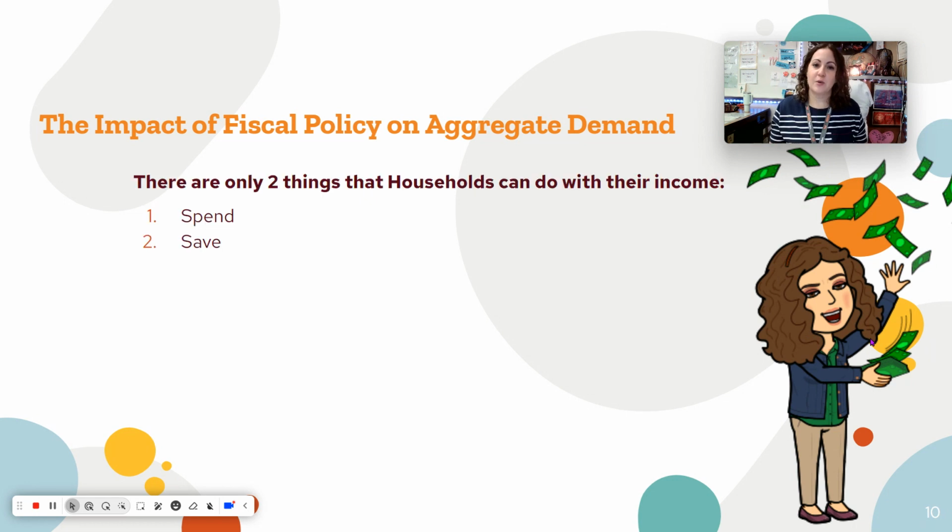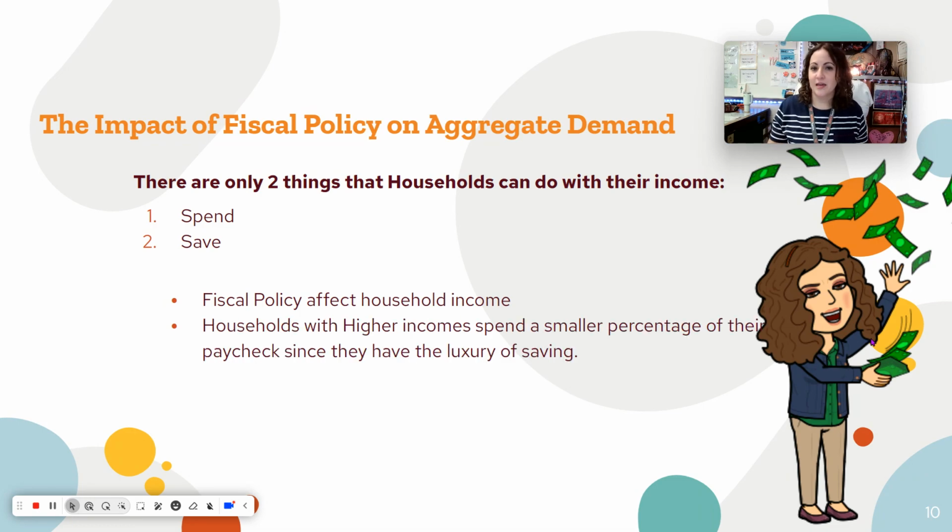There are only two things that we can do with our income. We can either spend or we can save. There is no third option. So when you have money, you can either spend it or you can save it. That's it. A couple things we have to know: fiscal policy affects our income. We just talked about our income, we can spend or save, and fiscal policy indirectly affects that by changing our taxes and government spending.